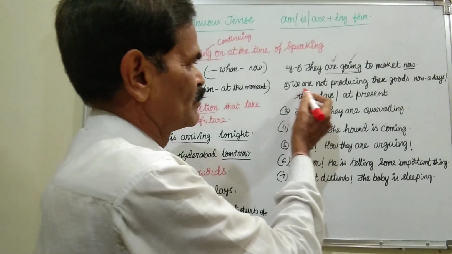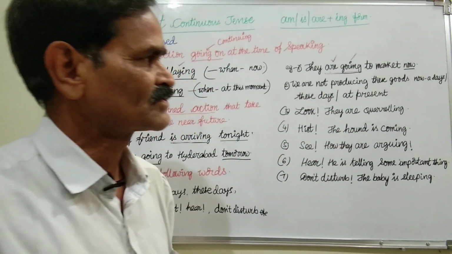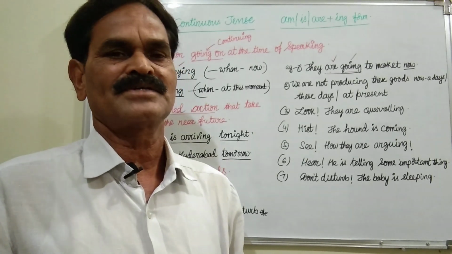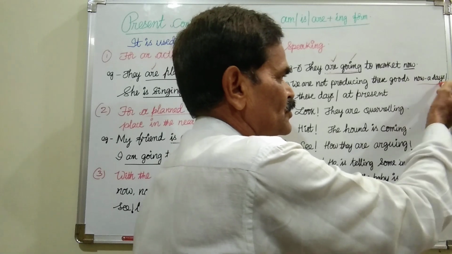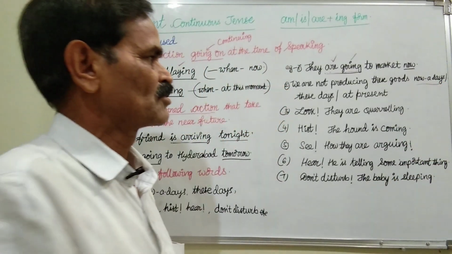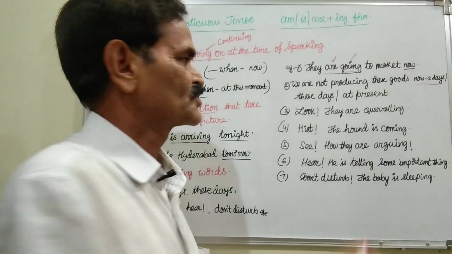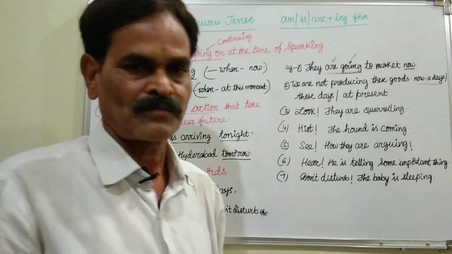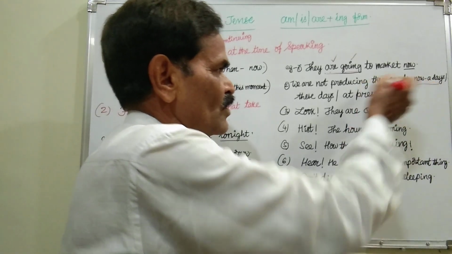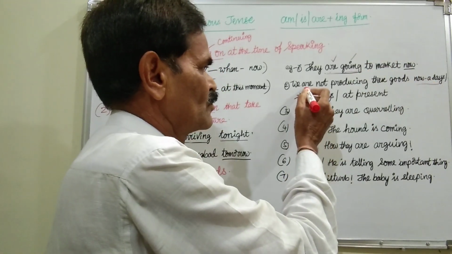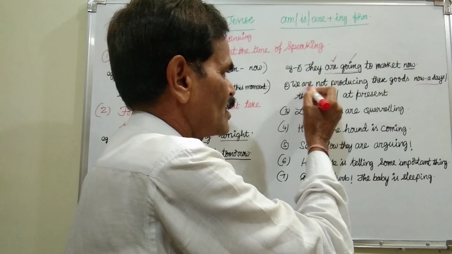Now let us see another example. We are not producing these goods nowadays. Nowadays is a present time, and so this is the hint word. Then you cannot use simple present or simple future. We must use present continuous. Nowadays also indicates that it is going on now only. That's why you cannot use "were producing," you must use "are producing."